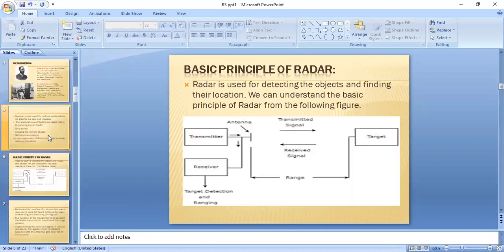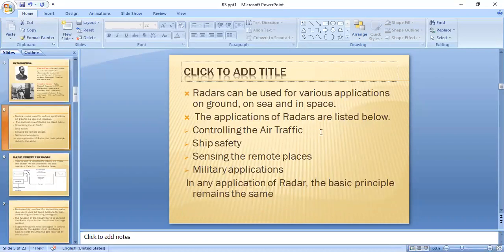And next, the applications of radars. Radars can be used for various applications on ground, on sea, and in space. Some of the applications of radar are controlling air traffic as well as ship safety. We can use radar to sense remote places, and we can also use radar in military applications. We will discuss the applications of radar in brief in later sessions. So these are the most important applications of a radar.